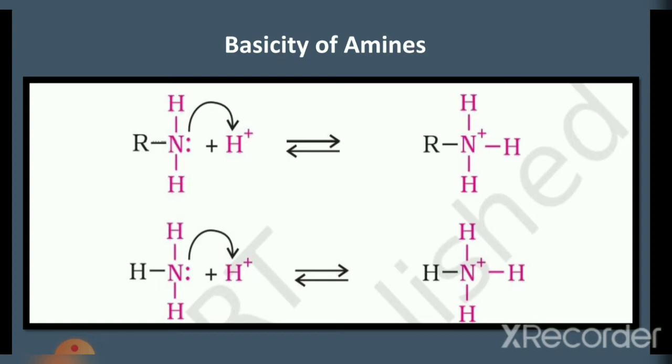Now again consider RNH2. It has an electron releasing alkyl group. R is an alkyl group and it is electron releasing. So due to the presence of this electron releasing alkyl group in RNH2, the lone pair of electrons on nitrogen will be more readily available so that it can easily accept a proton. Since it easily accepts a proton, RNH2 can be considered to be more basic.